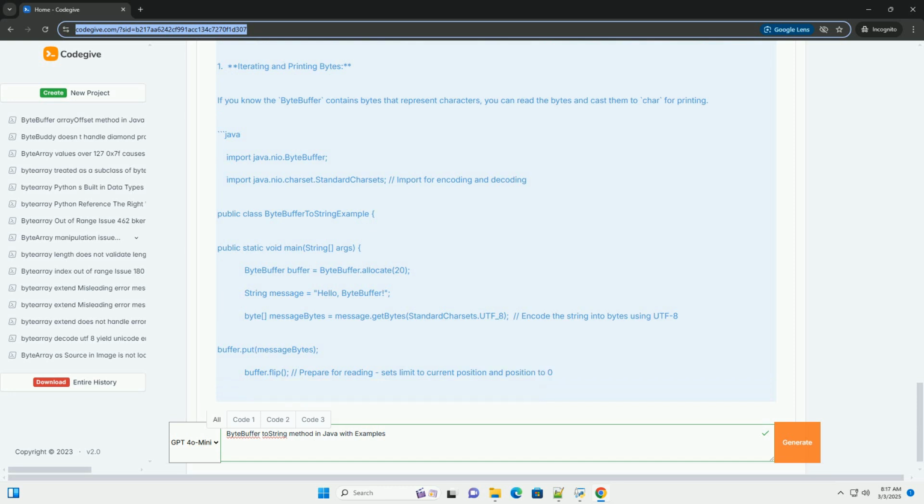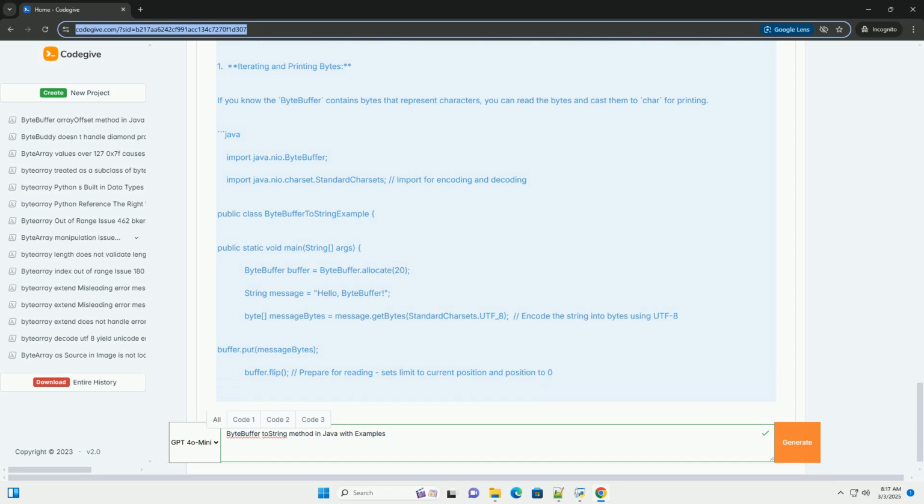Why it's not useful for data inspection. Crucially, the ByteBuffer.toString method does not provide a representation of the data contained in the buffer. It only tells you about the structural characteristics of the ByteBuffer itself: its position, limit, and capacity.